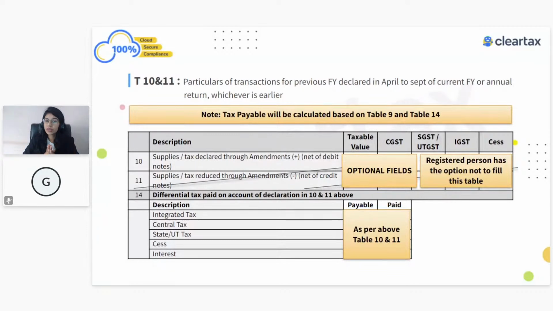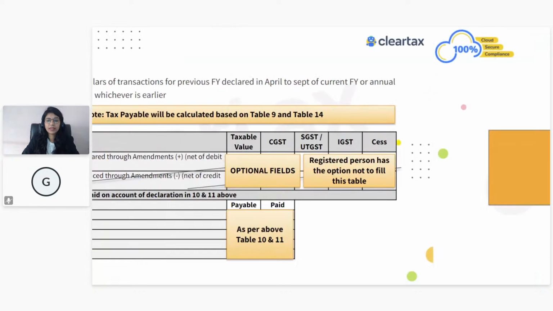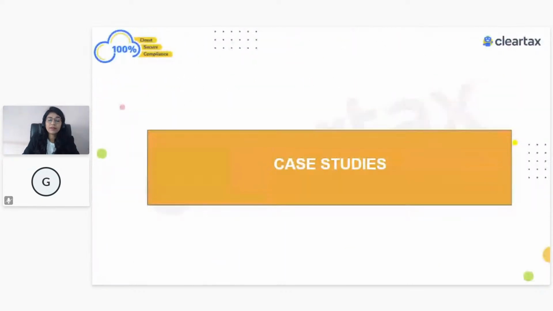And how are you going to get that information? All the turnover or liability which was related to FY 2021, but you have discharged the liability or increased or reduced the tax in the next financial year, just show that information in table number 10 or table number 11. And accordingly, the payment, because you have again made the payment using 3B, just show in table number 14. Right, so this was about table number 10, 11 and 14.